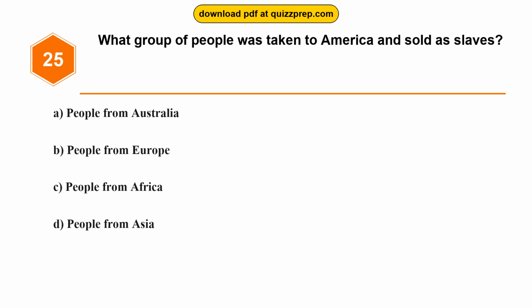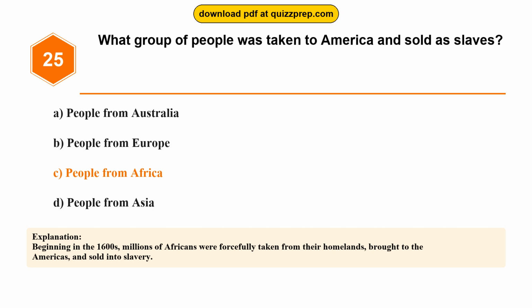Question 25. What group of people was taken to America and sold as slaves? Option A, people from Australia. Option B, people from Europe. Option C, people from Africa. Option D, people from Asia. The correct answer is option C, people from Africa. Beginning in the 1600s, millions of Africans were forcefully taken from their homelands, brought to the Americas, and sold into slavery.